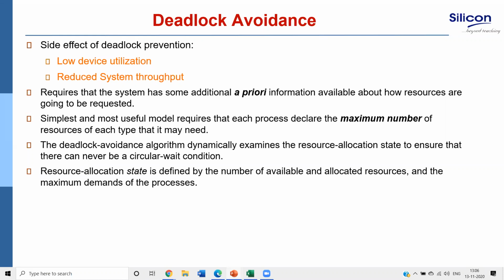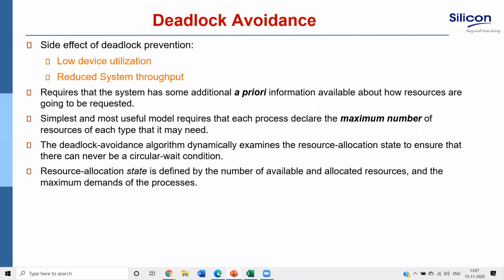We'll discuss what is a safe state and what is an unsafe state. An unsafe state is a state where there is a chance of deadlock. We are not saying that deadlock will definitely occur, there is a chance of deadlock. So we'll discuss in detail. If you only go for deadlock prevention, then you have poor utilization of resources and low throughput.